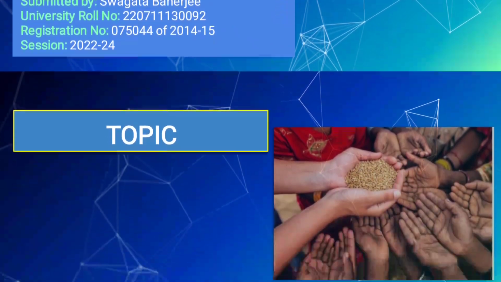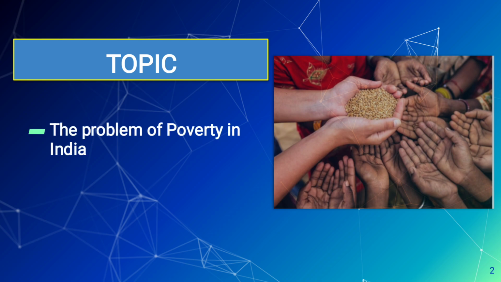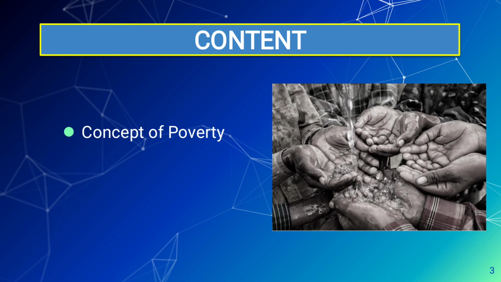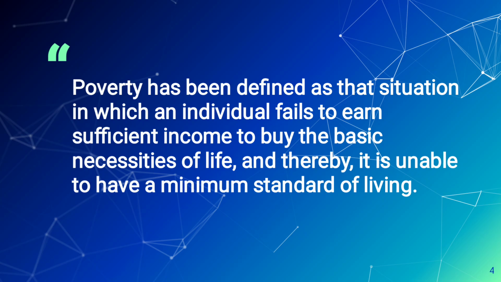So I'm going to discuss the topic which is currently most relevant in our economy. As we all know, India is an underdeveloped country, so poverty is the most important concern in our country nowadays. So I will discuss the problem of poverty in India. In this topic I will mainly discuss two concepts: the concept of poverty and the vicious circle of poverty. And in the next slide we will get to know about the definition of poverty.